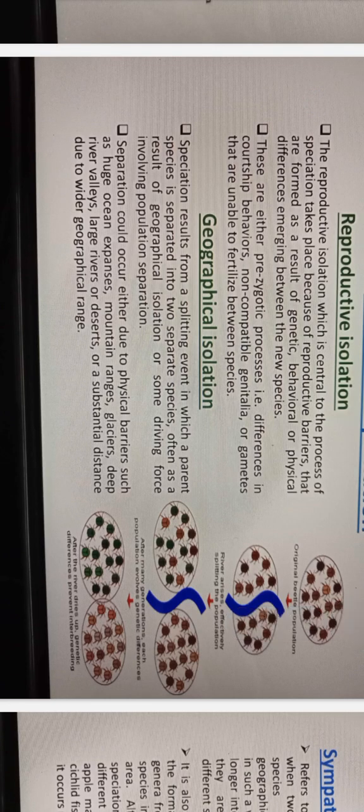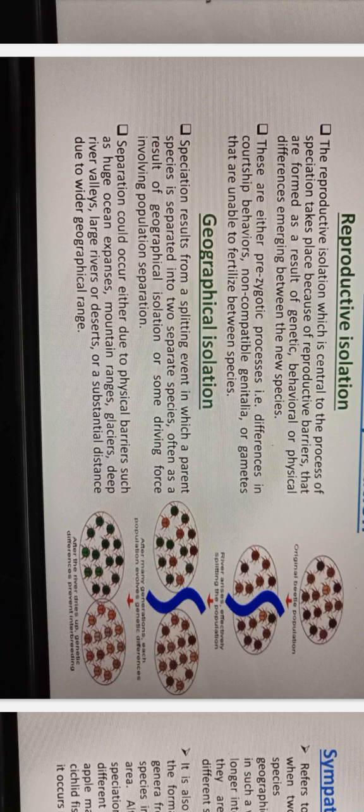Reproductive isolation, which is central to the process of speciation, takes place because of reproductive barriers that are formed as a result of genetic, behavioral, or physical differences emerging between the new species. There are pre-zygotic processes: differences in culture and behavior, non-compatible genitalia, gametes that are unable to fertilize within species.